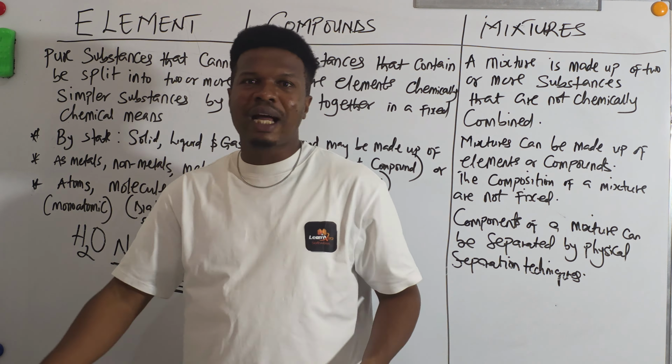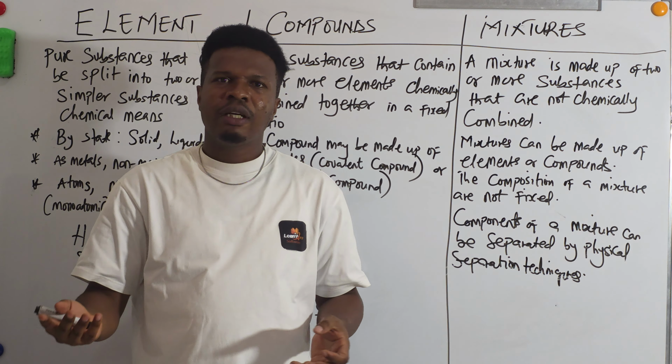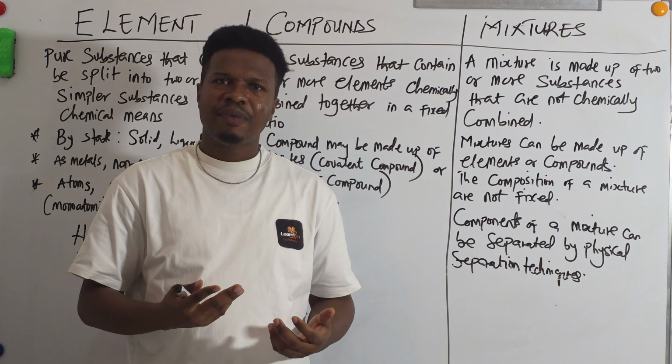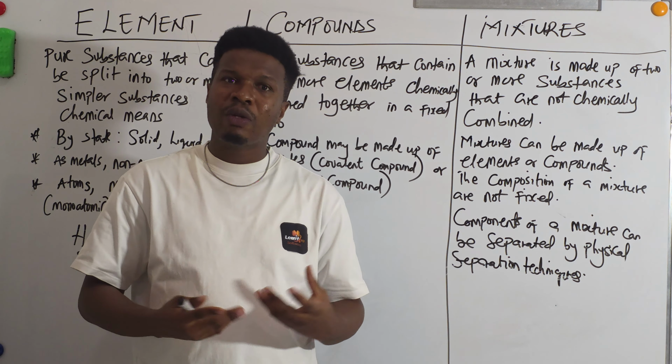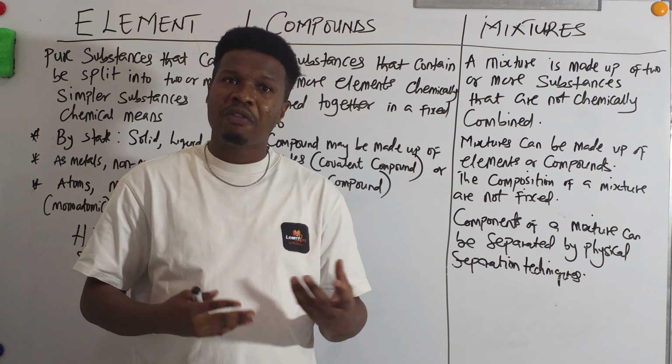Water and oil, you can separate these things, right? They are not chemically bonded. You can separate them by physical means like filtration, distillation, or crystallization. Substances that are not chemically bonded and can be separated by separation techniques are mixtures.